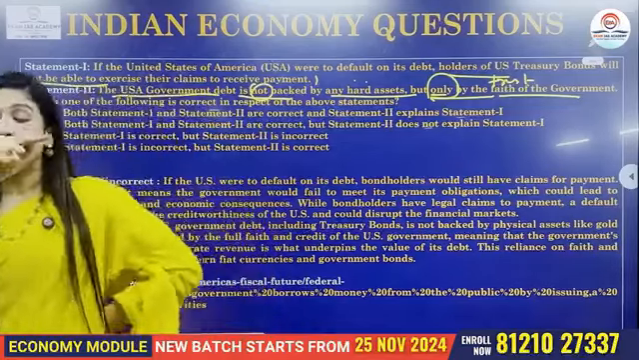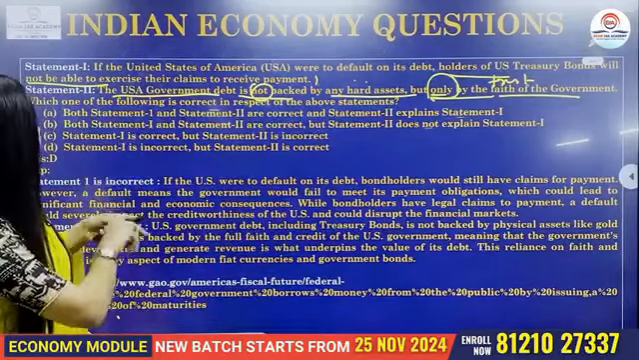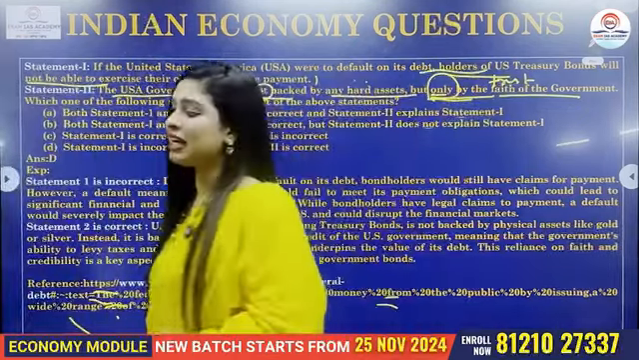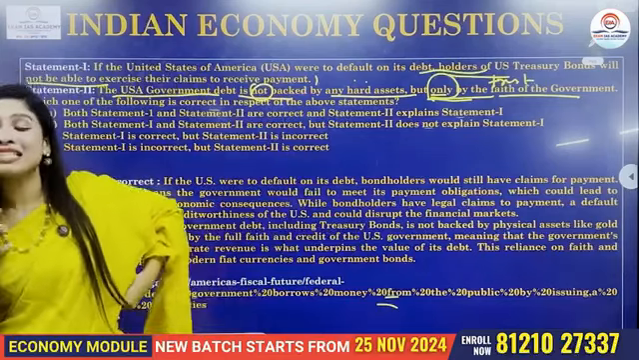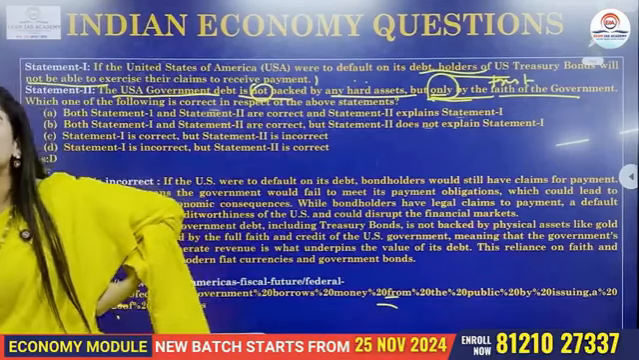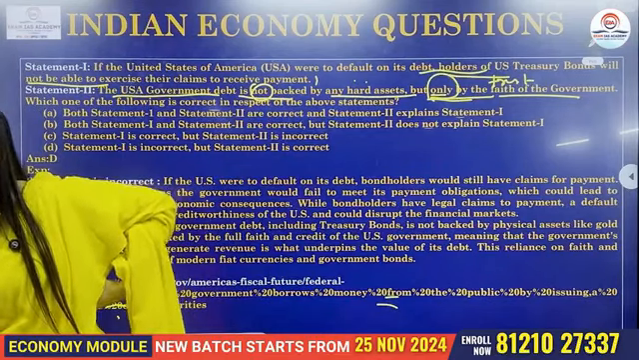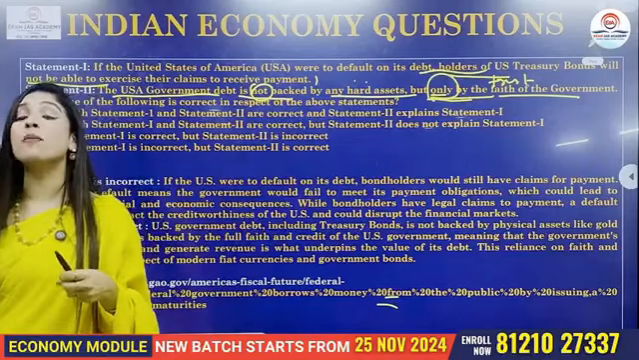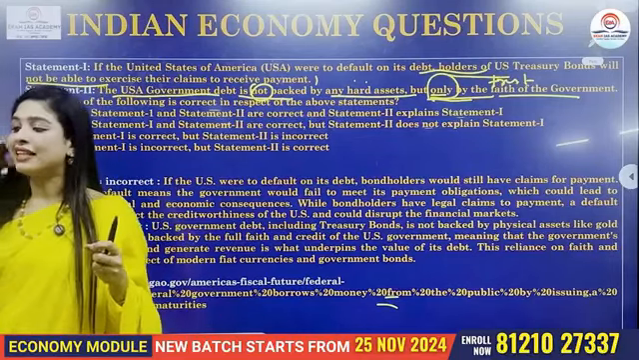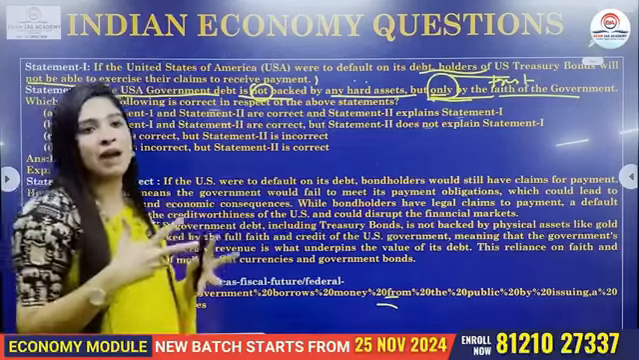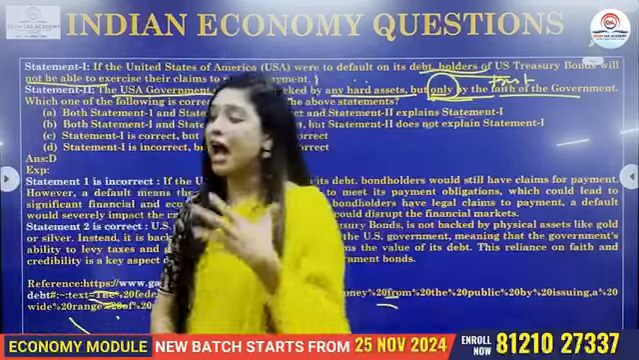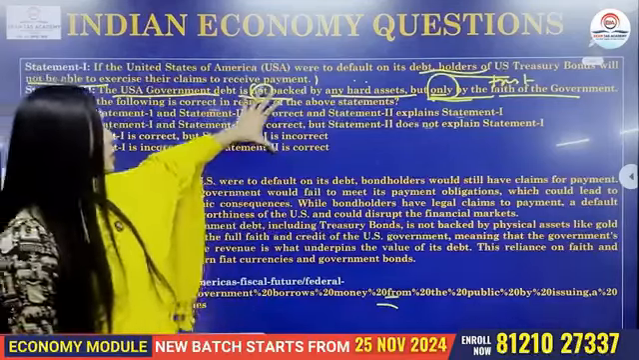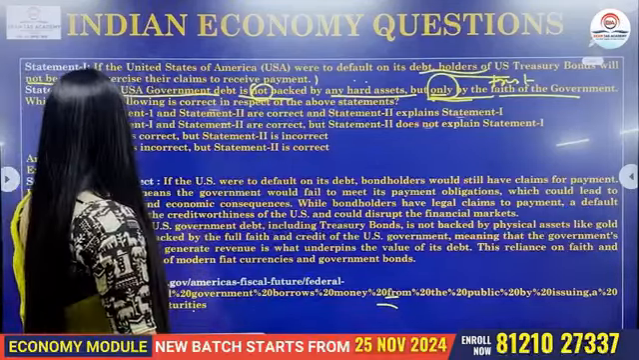Whereas, with regard to the claiming, by whom? By the holders, that is not the case. They will still have a claim on the same. But when the government is actually having what? When they're unable to meet its payment obligations, severe consequences. What consequences? Financial as well as economic consequences can happen. So that can even sometimes have a great impact on the credit worthiness and also thereby impact the financial markets. So this is what you need to understand from this particular question.